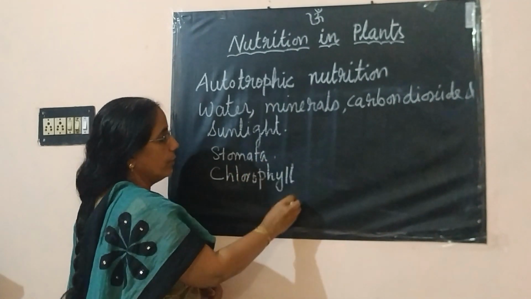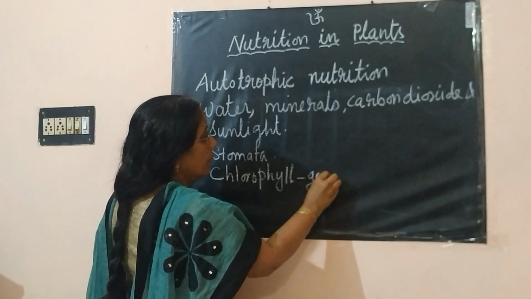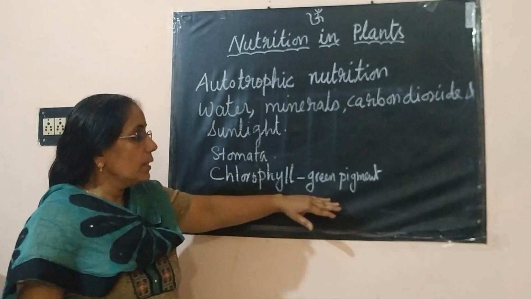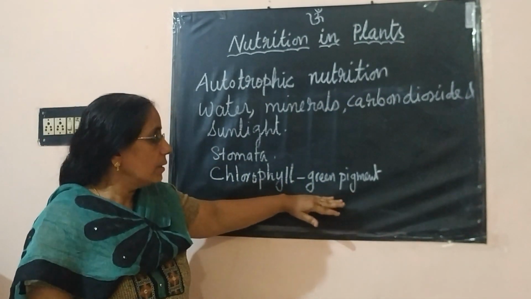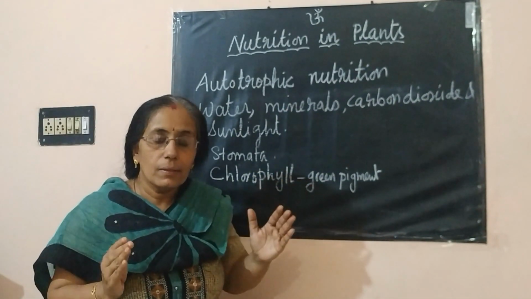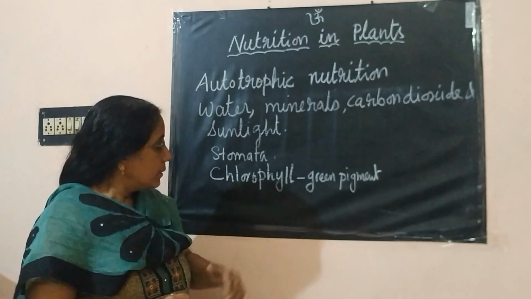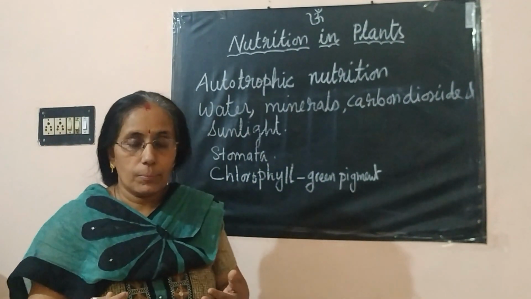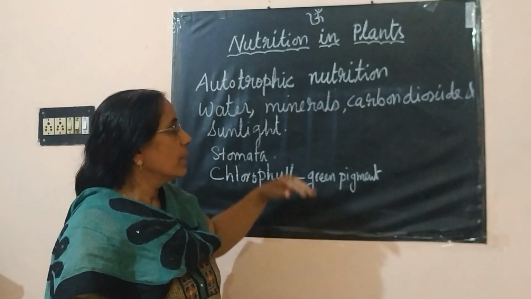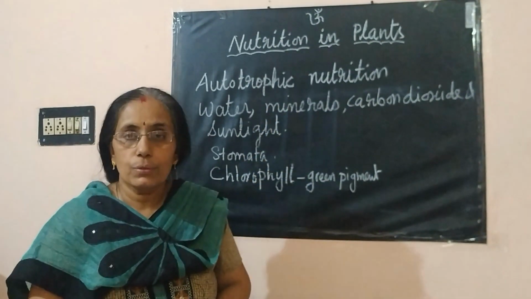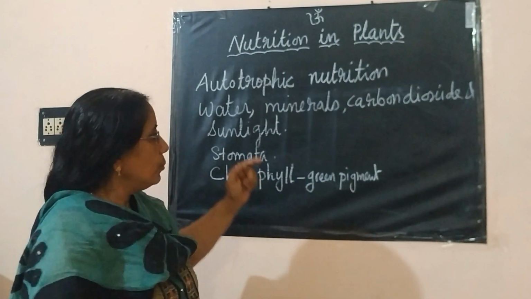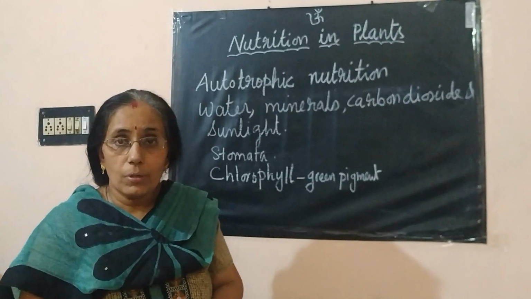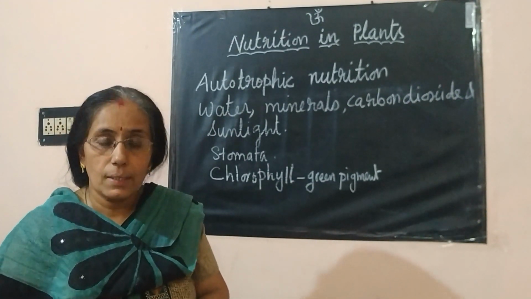Chlorophyll. So what is chlorophyll? Chlorophyll is the green pigment. This green pigment present in the plants actually gives the green color to the plant. And this chlorophyll has a special quality that it can absorb the energy from sunlight and utilize that for the process of photosynthesis. So what is the use of sunlight in the process of photosynthesis? It is for absorbing energy from the sunlight.